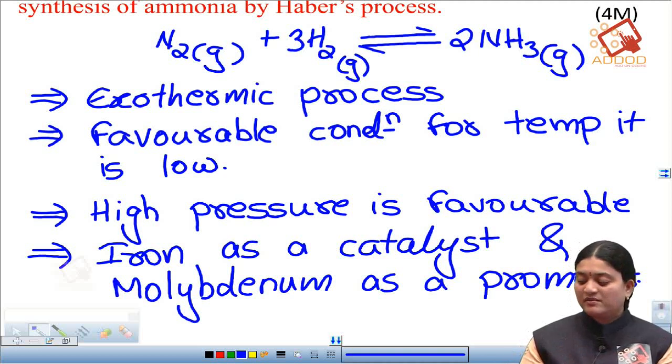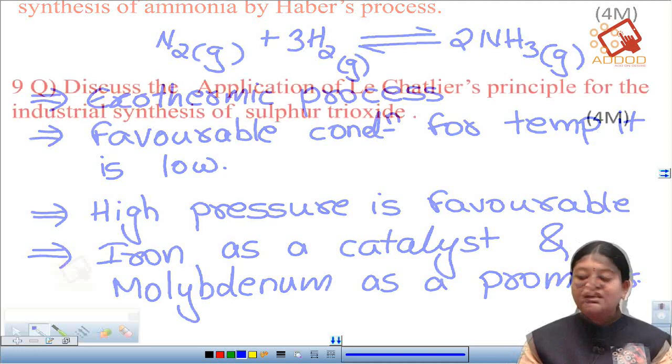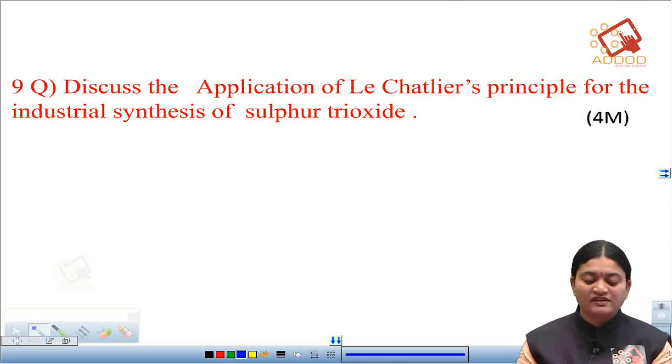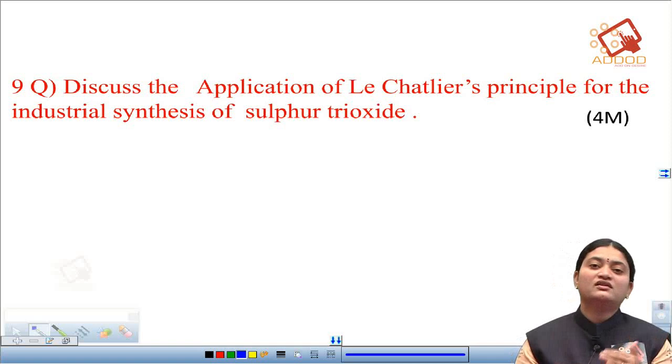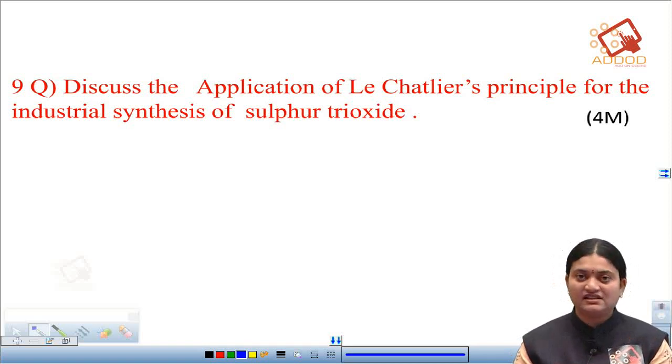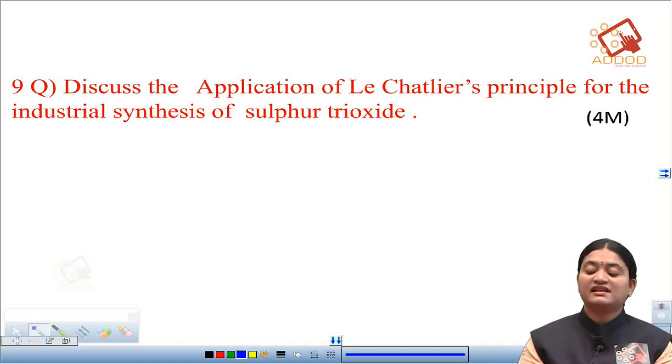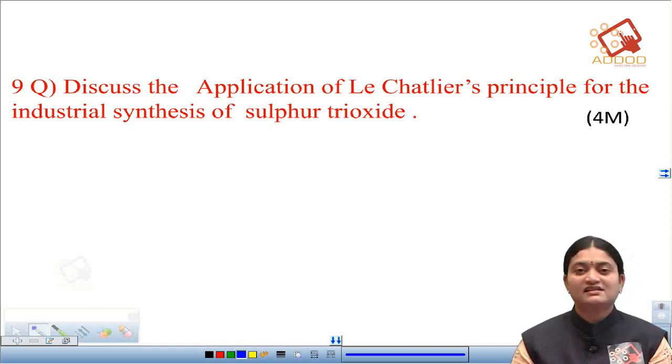Okay, now coming to the next question: discuss the application of Le-Chatelier's principle for the industrial synthesis of sulfur trioxide. Just as we saw for the synthesis of ammonia by Haber's process, for this question also we are going to apply Le-Chatelier's principle and see how easily sulfur trioxide can be manufactured.